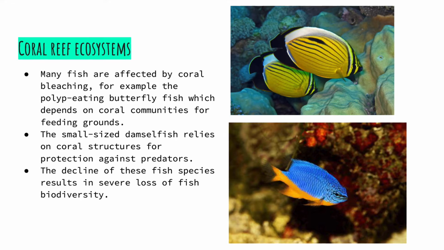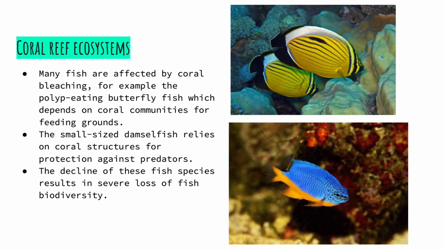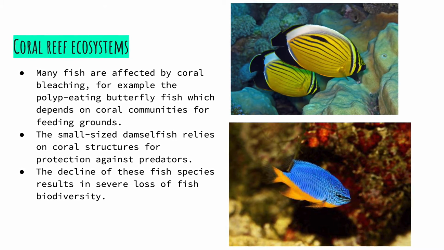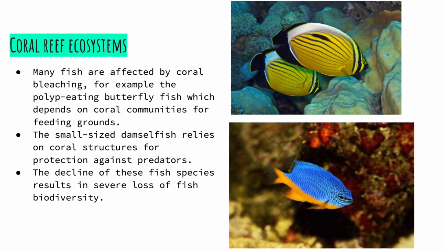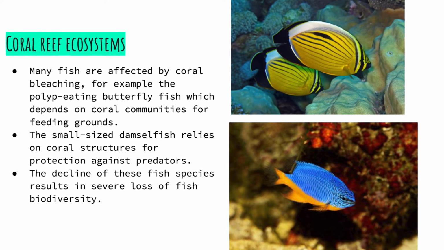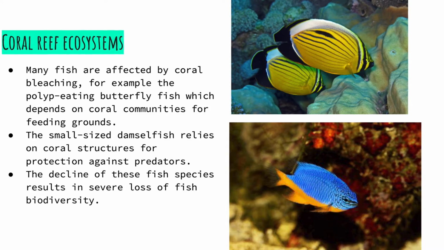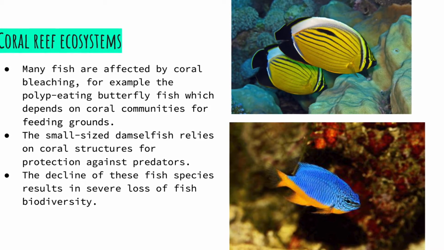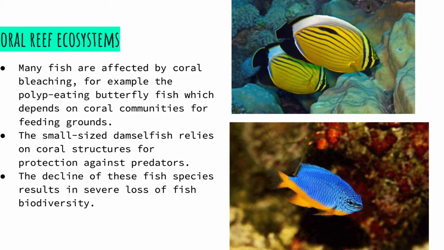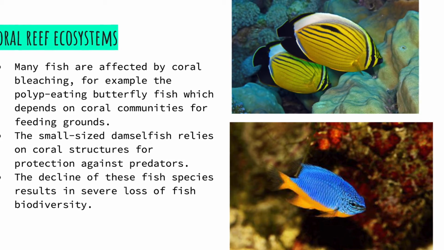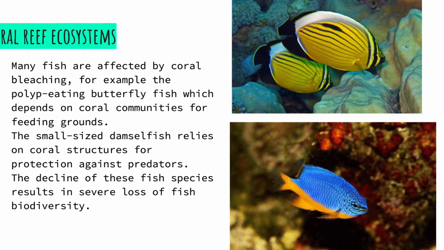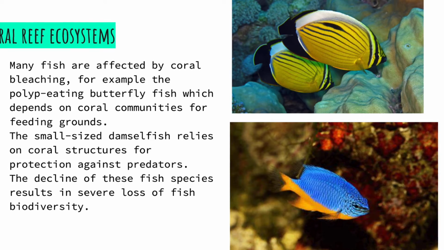Coral reef ecosystems. Many fish are affected by coral bleaching. For example, the polyp-eating butterfly fish depends on coral communities for feeding grounds. The small-sized damselfish also relies on coral structures for protection against predators. The decline of these fish species results in severe loss of fish biodiversity.